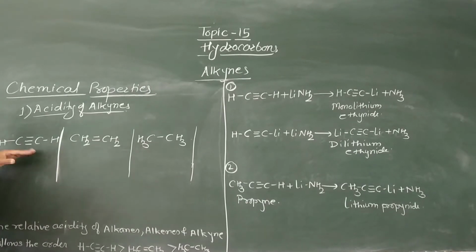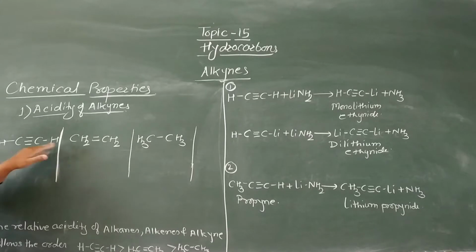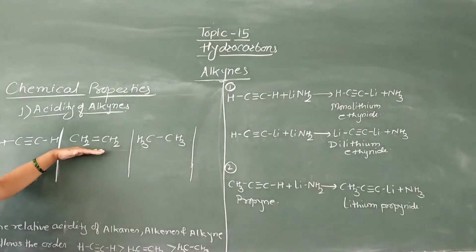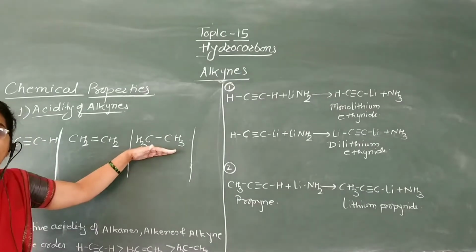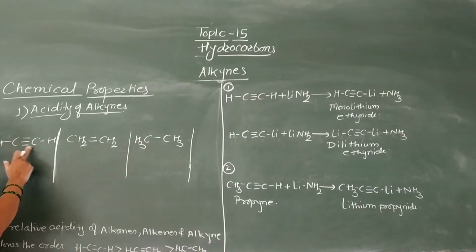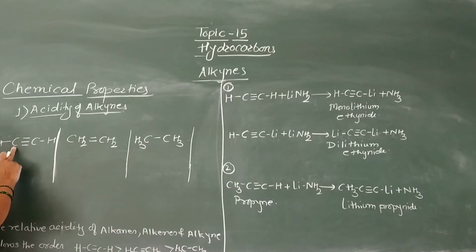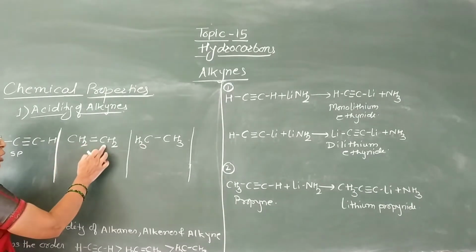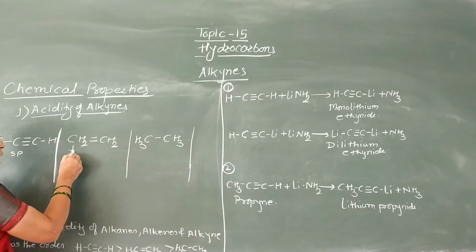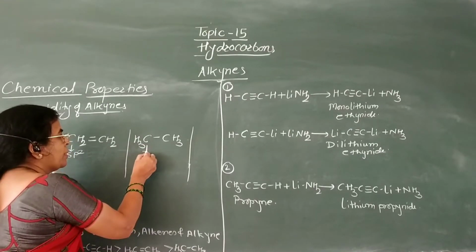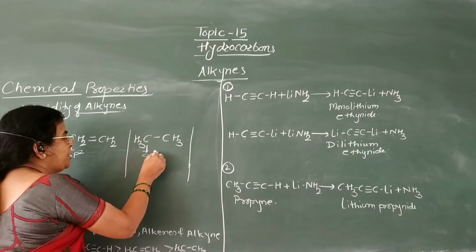Now look here, this is acetylene having a carbon-carbon triple bond. This is ethene or ethylene having a carbon-carbon double bond, and this is ethane having a carbon-carbon single bond. In acetylene or alkynes, the carbon atom which forms the triple bond is sp hybridized. In ethylene, the carbon atom bonded to the second carbon atom by a double bond is sp2 hybridized, and in ethane the carbon atom is sp3 hybridized.